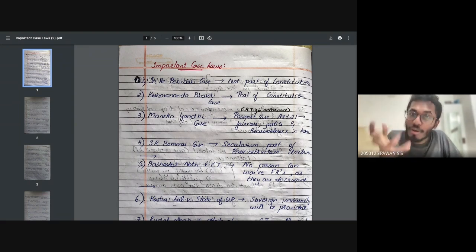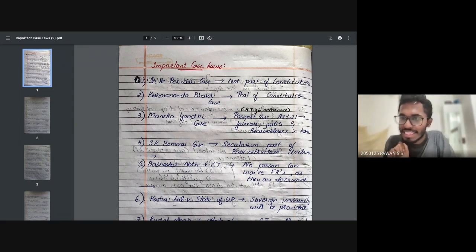I've written these notes by my own hand to make it very easy for you. So now let's get quickly started with this entire process. In 15 minutes we'll be covering all the case laws. All that is required from you is to go through it and take a screenshot,